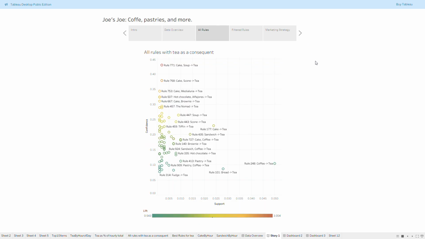We ran an algorithm to determine what are some rules that could help us identify who we should be recommending tea to when people walk in the door, right? So the customers come to our business, who should we be offering tea to? Now this is cluttered and there's lots of values in here, so we're going to filter this for values that